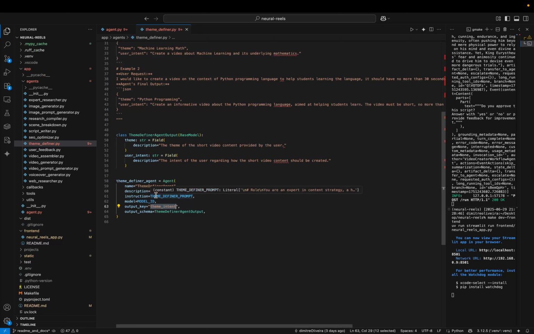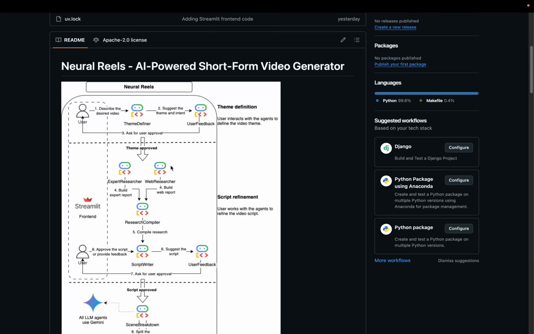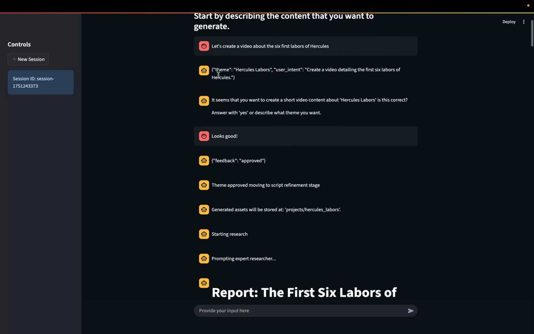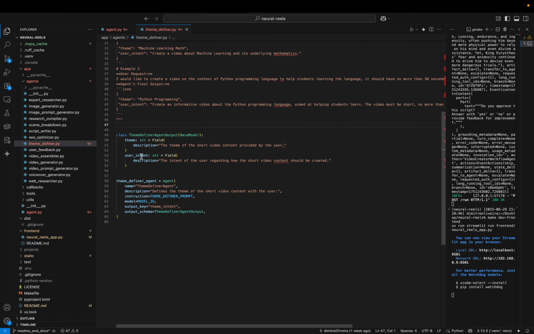Because I want it to be structured in a very specific way, I'm adding the output schema, which is a Pydantic base model. So it will basically be a dictionary with the theme and user intent, which is what you saw. If I go back here to the output of this agent, it's a dictionary with theme and user intent, which is what you saw here.